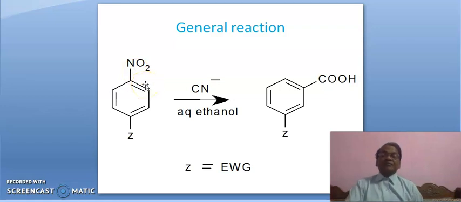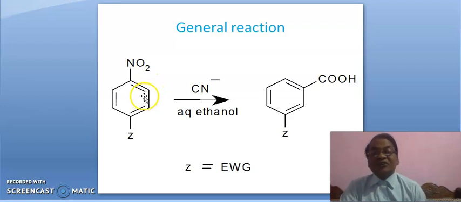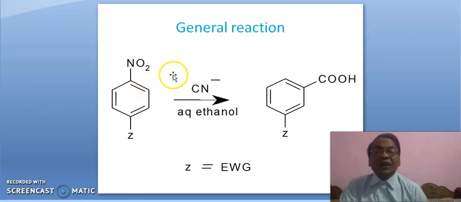Again I am stating it. When an aromatic nitro compound is heated with cyanide ion in aqueous ethanol, the nitro group is removed and a carboxyl group enters. And mainly the carboxyl group enters at the ortho position to the nitro group, meaning cine substitution takes place.